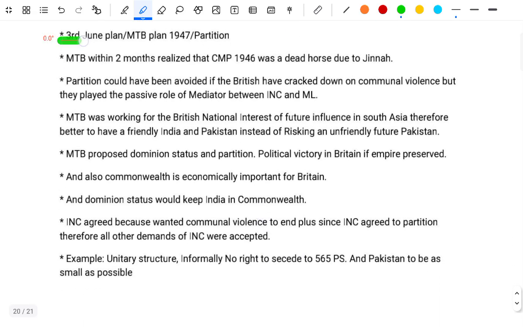The 3rd June Plan, or Mountbatten Plan 1947, was the partition plan. Within two months Mountbatten realized that the CMP 1946 was a deadlock due to Jinnah. The partition could have been avoided if the British had cracked down on the communal violence, but they played a massive role as mediator between the INC and the MLA. Mountbatten was working for British national interest of future influence in South Asia. Therefore, it was better to have a friendly India than a Pakistan with an unfriendly future.